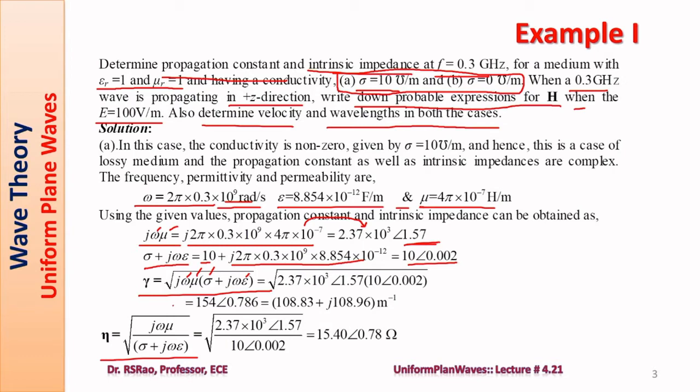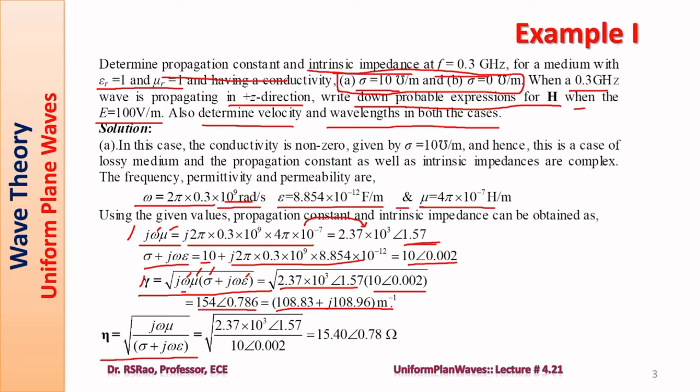Now we go to the actual substitution. Gamma is square root of j omega mu times sigma plus j omega epsilon. Already j omega mu is available, and sigma plus j omega epsilon is also available. Product of these two: multiplication can be done, phase angles can be added, and square root is implemented by square rooting the magnitude and dividing the sum of the phase angles by 2. So ultimately what we have is 154, angle 0.786. This is in polar form, one can convert it into rectangular form also.